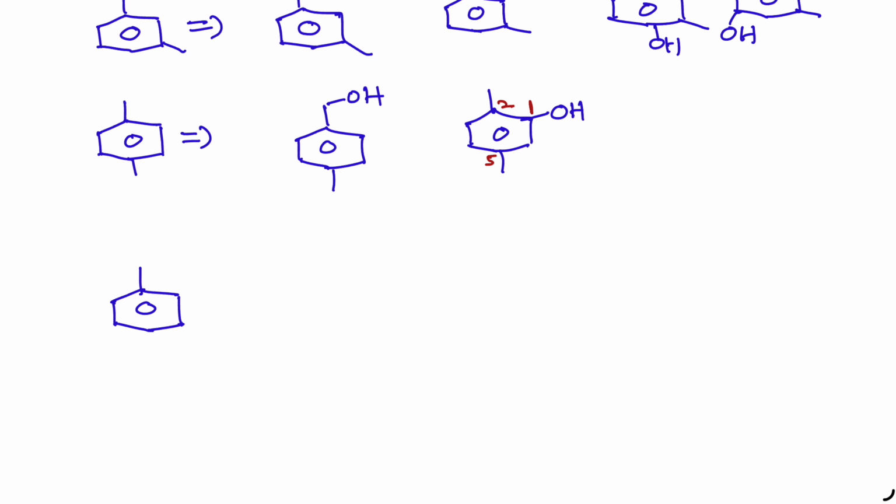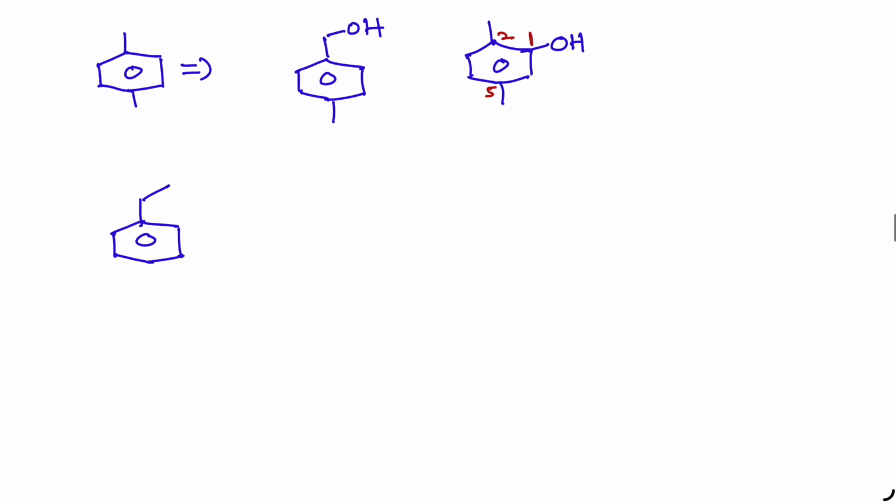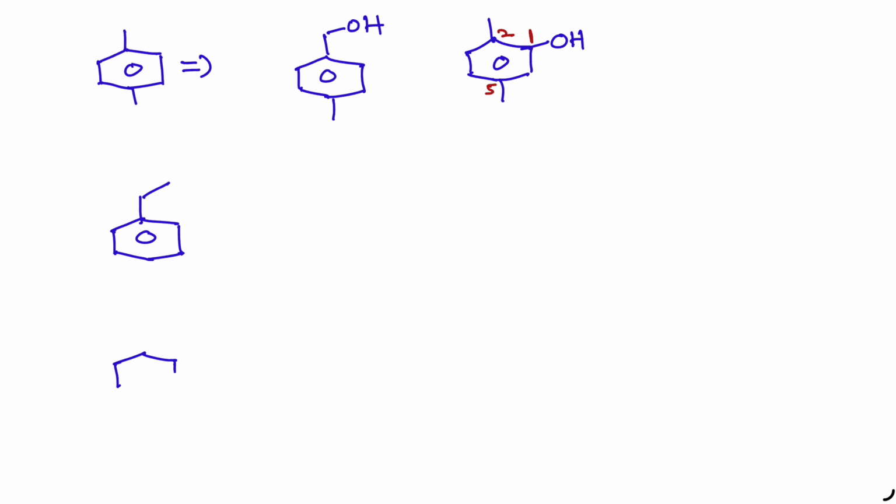So carbon skeleton, let me take again. This is ethyl benzene. Dimethyl benzenes also. We are writing ethers. Oxygen should be present between two alkyl groups. You can insert oxygen here. As a result, it will become like this. This is the compound.